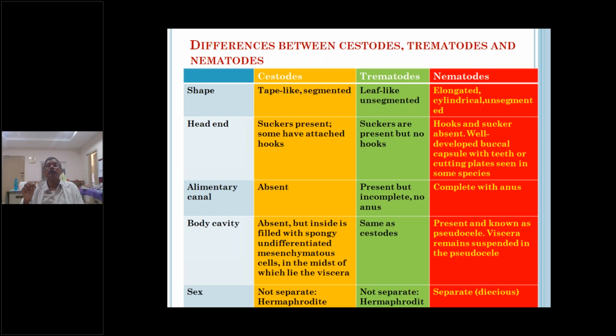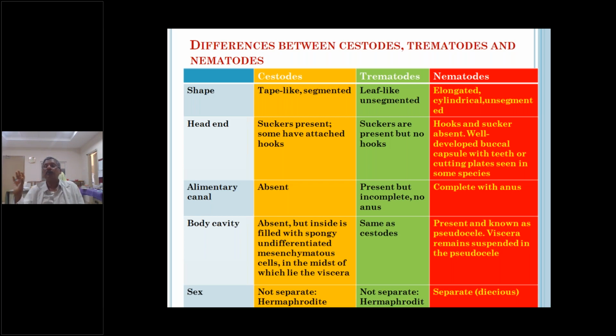Suckers are present, and some also have hooks attached. In the case of trematoda, suckers are present but no hooks; hooks are absent. Suckers and hooks both are present in tapeworms. In nematoda, hooks and suckers are absent.